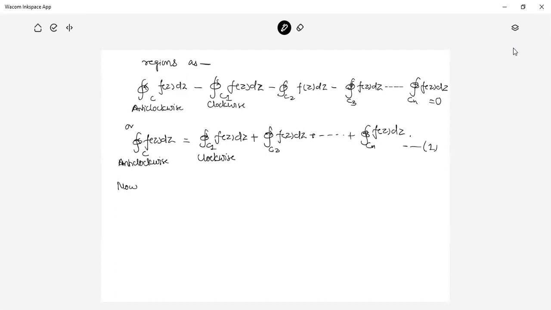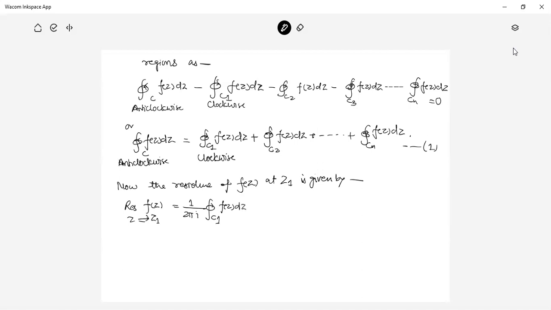Now, the residue of f(z) at Z1 is given by residue of f(z) at z equal to Z1 equals 1 upon 2 pi i times the integral over C1 of f(z) dz.